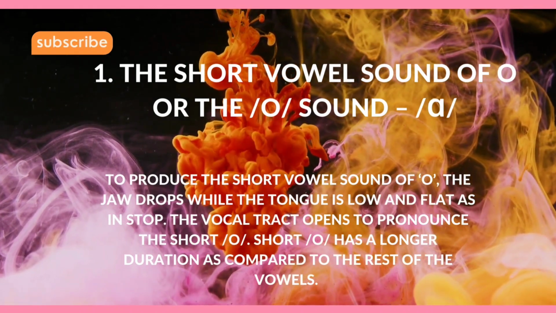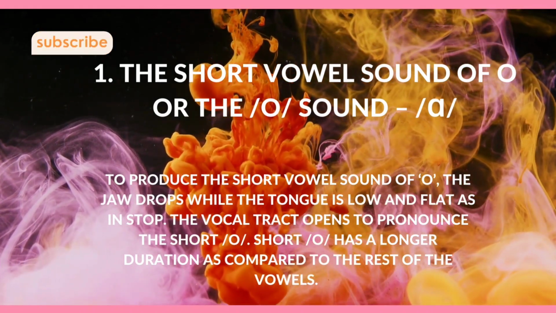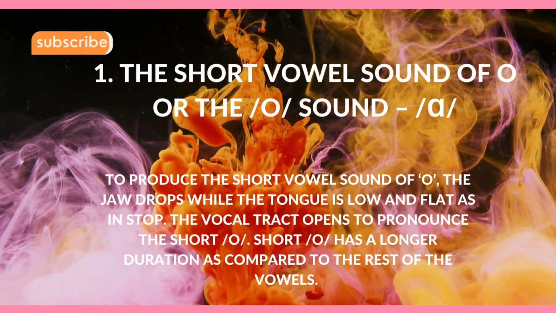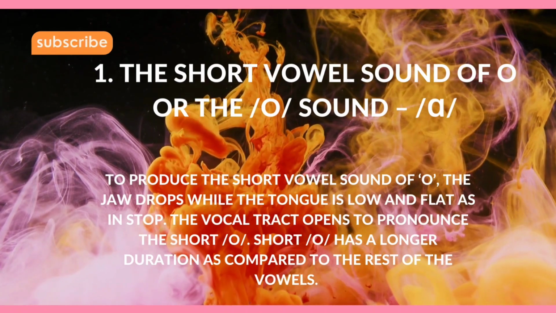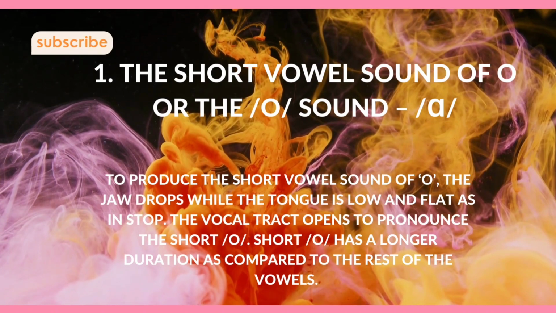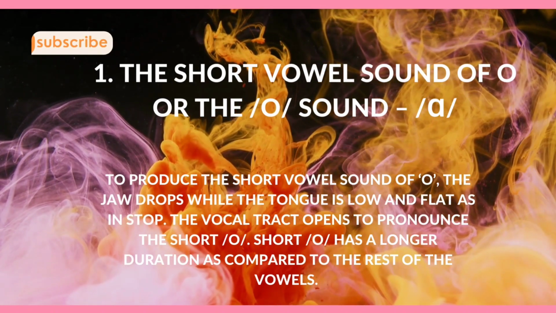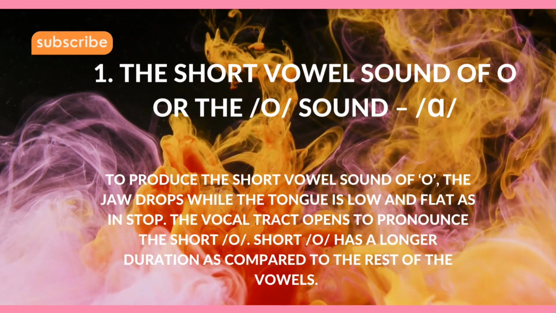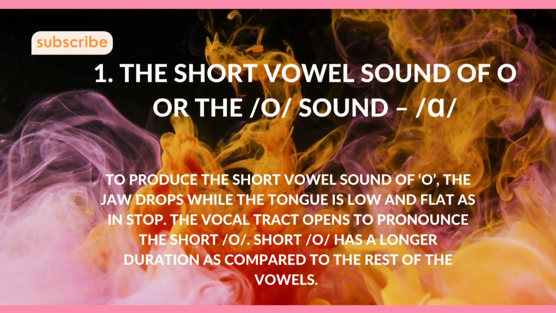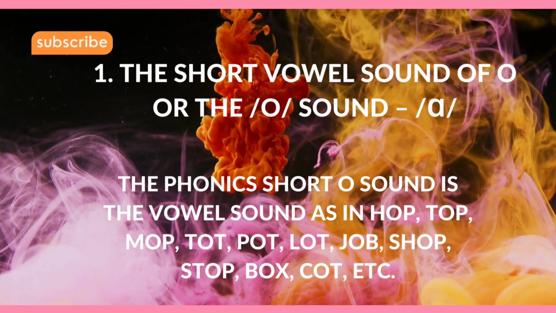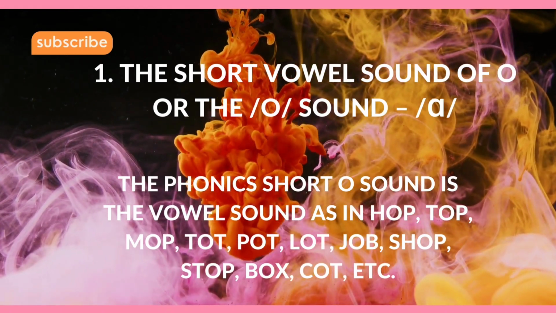The short vowel sound of O, or the O sound, A. To produce the short vowel sound of O, the jaw drops while the tongue is low and flat, as in stop. The vocal tract opens to pronounce the short O. Short O has a longer duration compared to the other vowels.